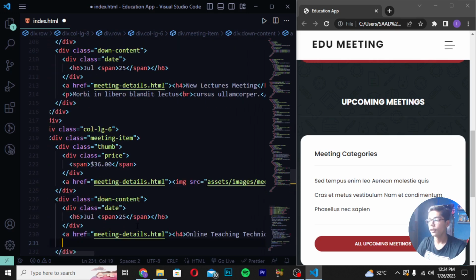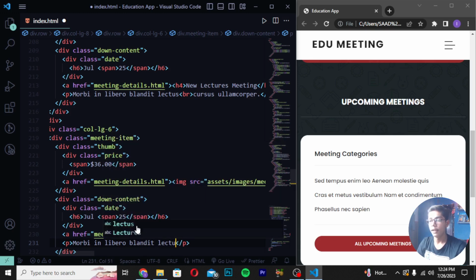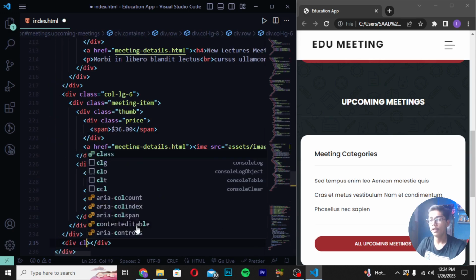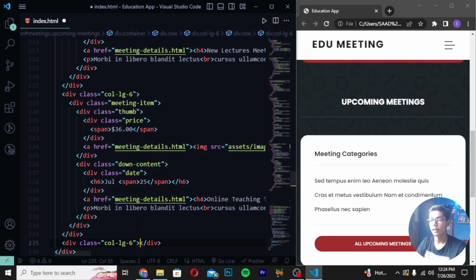Then you have to move after the close a tag and write here p Morbi in the below. Then I will be writing blandit like this and write lectus. Then br tag you have to write here. Then in which I will be writing cursus and write here ullam. Then you have to save it here and then move down, create div class col-lg-6, and then you have